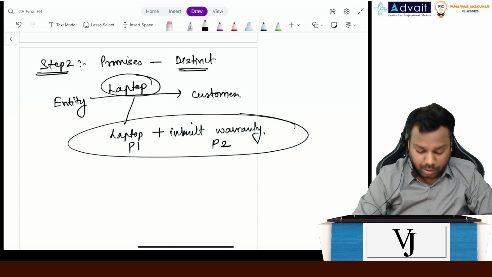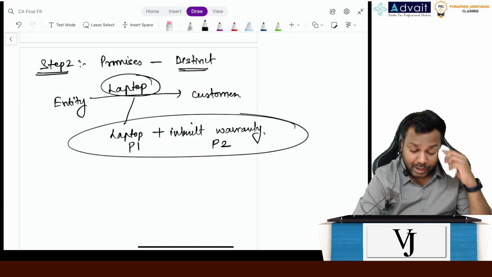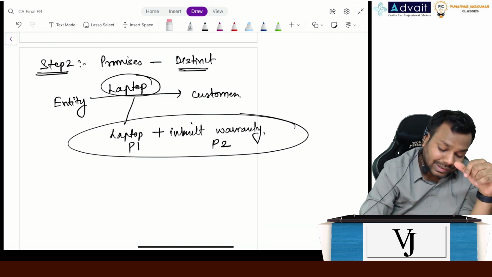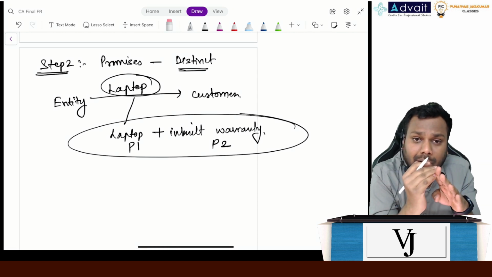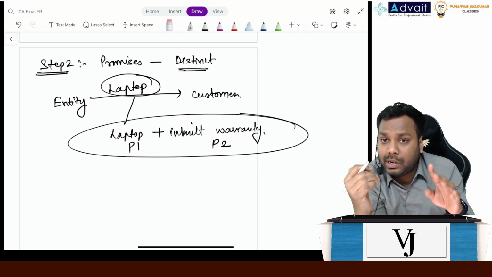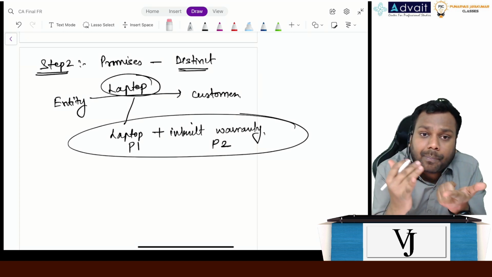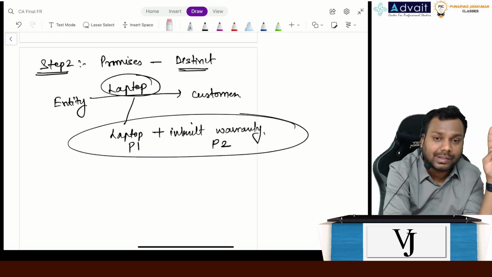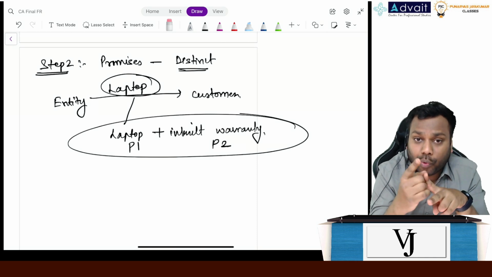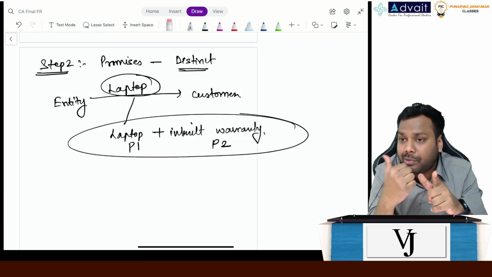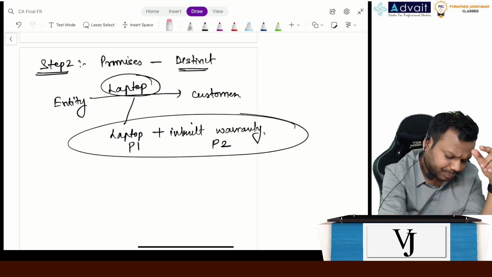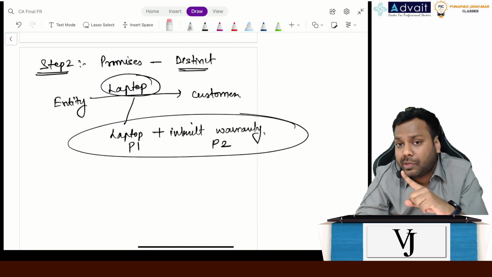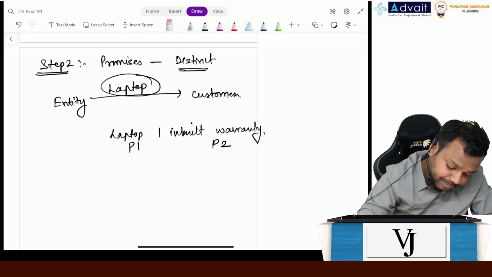Now, these are the 2 promises, promise number 1, promise number 2. So can I say that the laptop and inbuilt warranty are two separate performance obligations? No, I cannot say that. Why? Because the standard says that each promise in the contract which is distinct is called a performance obligation. Now comes the question, how will I assess whether a promise is distinct or not? For that, the standard gives you two conditions, right? The first condition is the customer can benefit on its own or with other resources readily available with the customer, right? And the second condition is the promises are separately identifiable in relation to other promises in the contract.